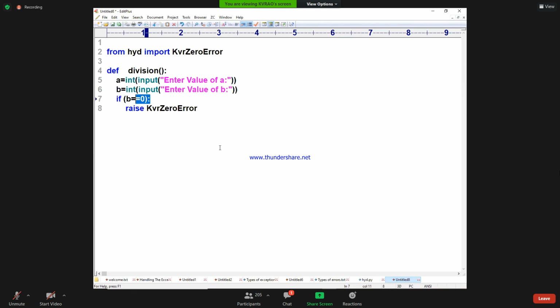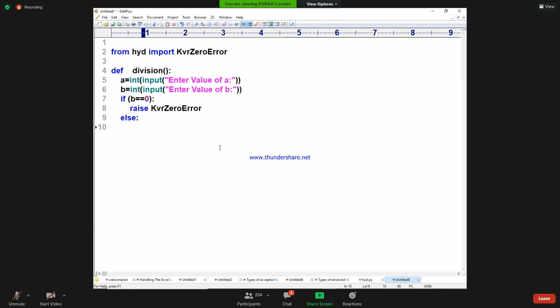If the denominator is zero, raise the exception. If the denominator is not zero, what do you say? Else. What should I do there? C is equal to A by B. Print here: division is equal to, dot format of C. Finished. Are you following me? Simple. Nothing else is difficult.